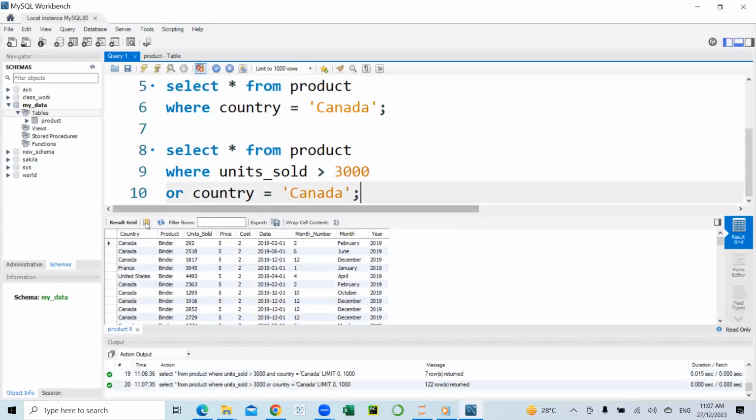So if I execute this, I have all the records where the units sold is greater than 3,000. Also, where country is Canada. So for Canada, the units sold can be less than 3,000. As long as the country is Canada, it will also be reflected in the results of the query. And inasmuch as the units sold is greater than 3,000, we'll also have those records on our table. So that is the OR operator.